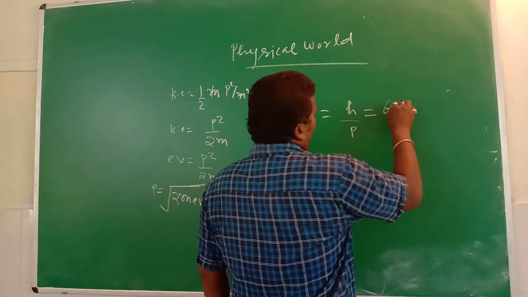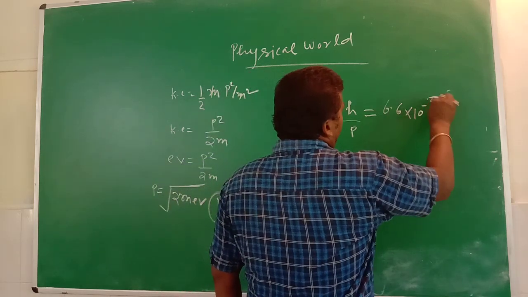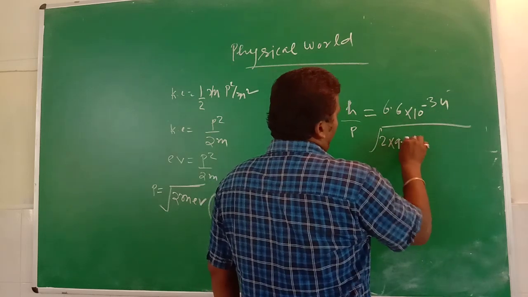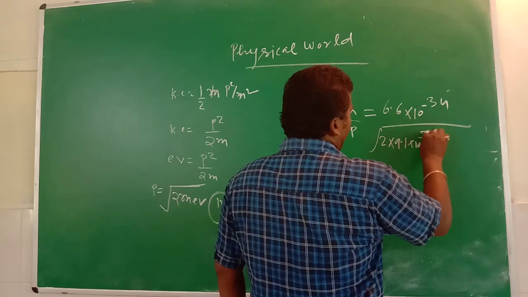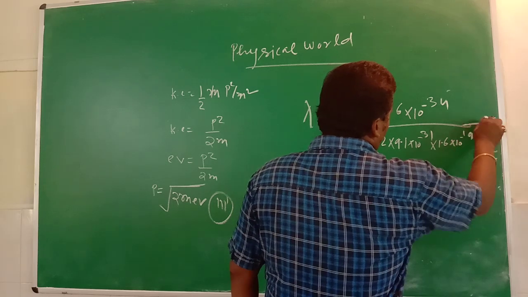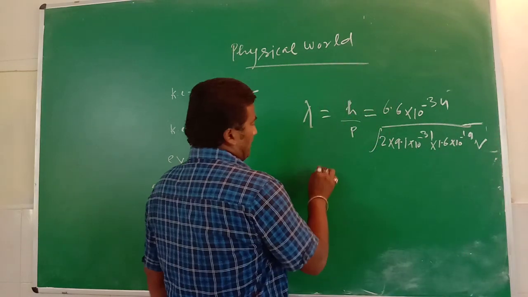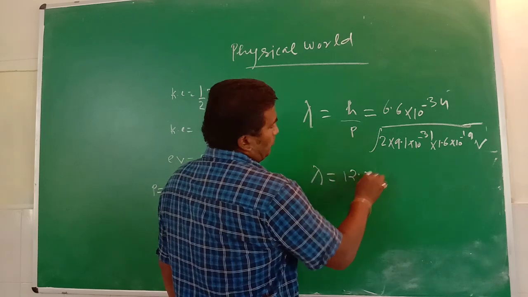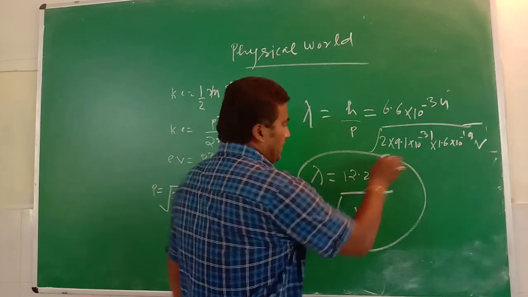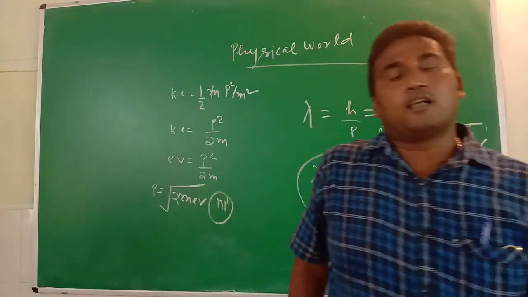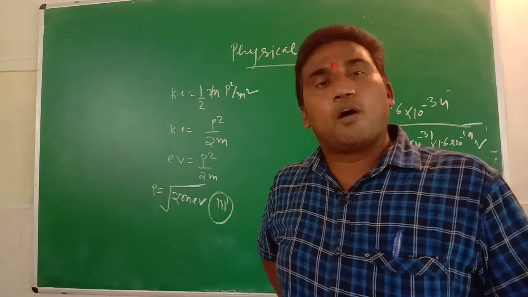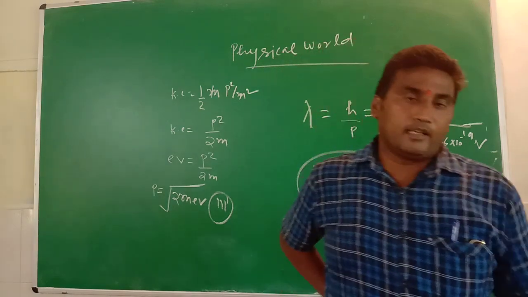H is the Planck constant 6.6 times 10 power minus 34, the mass of the electron is 9.1 times 10 power minus 31, and the charge of the electron is 1.6 times 10 power minus 19, with potential V. The mathematical relation is lambda equals 12.27 angstrom upon root V. It was described by Davisson and Germer in their experiment. That is basically a topic of BSc or BTech level.